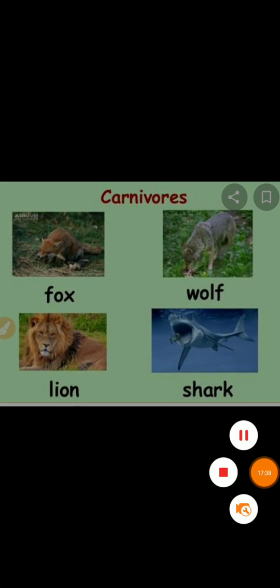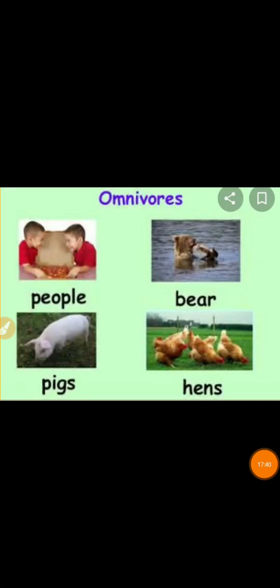Okay, now next I'm going to discuss omnivores. Are you able to see here the pictures of humans, bears, pigs, hens, etc.? What are these? These are known as omnivores, right? What are omnivores? They eat both the plant product and the flesh of other animals. Okay, so humans, bears, rats, crows, cockroaches, all these are the examples of omnivores.